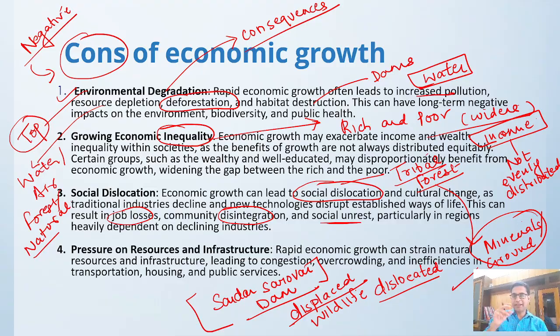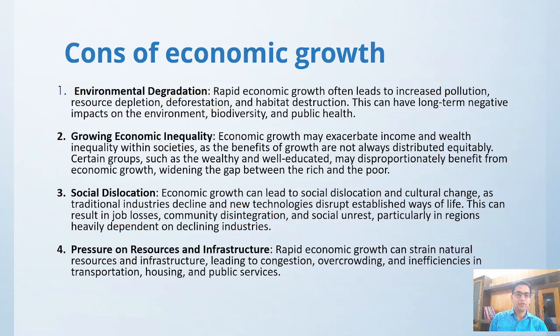With economic growth, you have pressure on resources and infrastructure, because we will be needing more and more resources, and then reckless felling of trees and reckless use of resources will happen. It will strain the natural resources, because natural resources will not be able to satisfy the needs of humans.